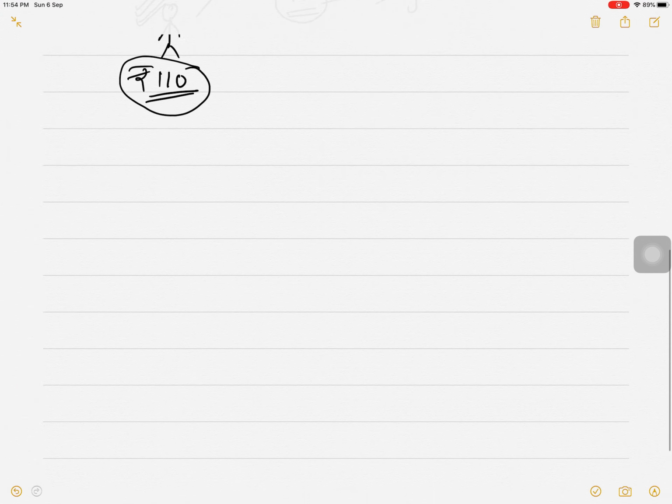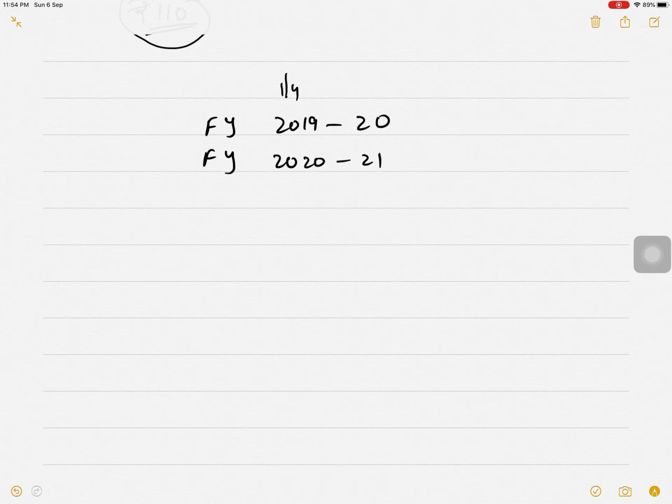Now, suppose take an example of financial year 2019-20 and financial year 2020-21. Okay, from 1st April the financial year starts and it ends on 31st March.